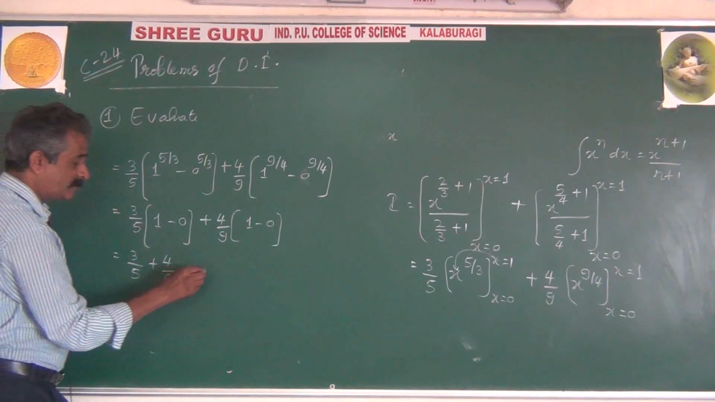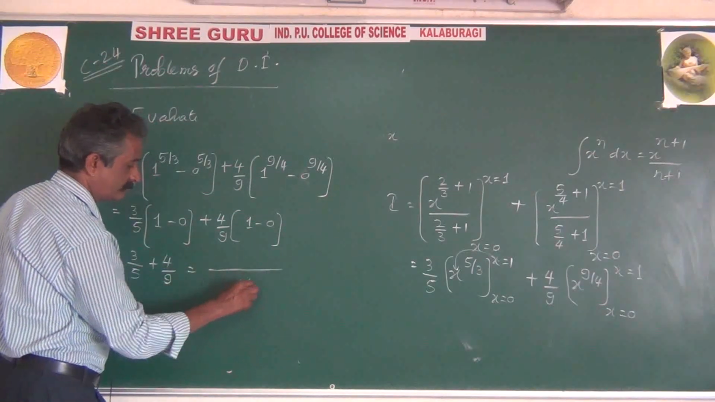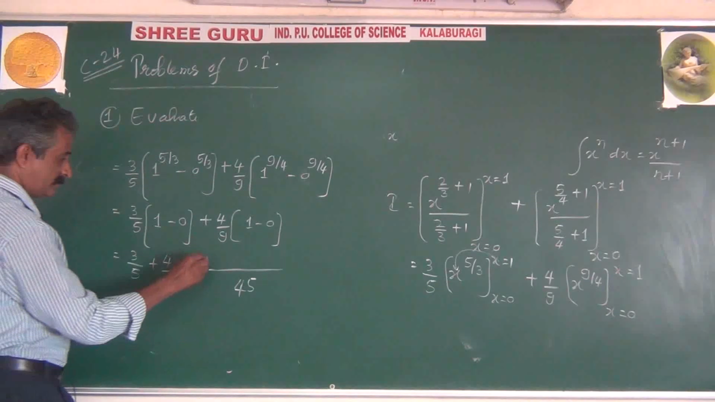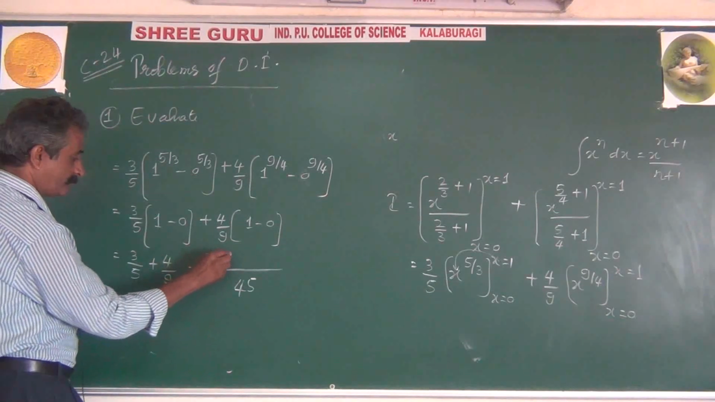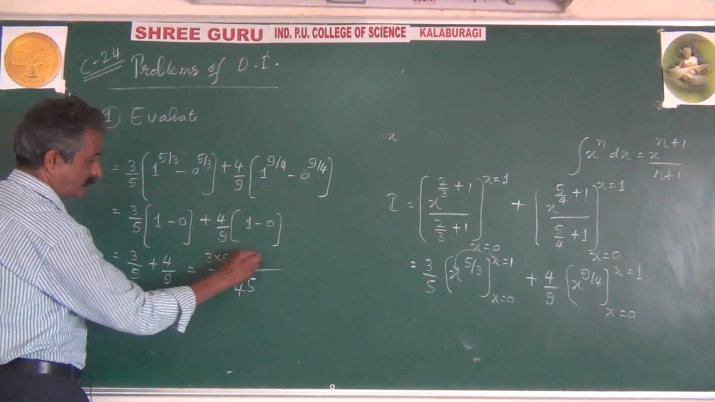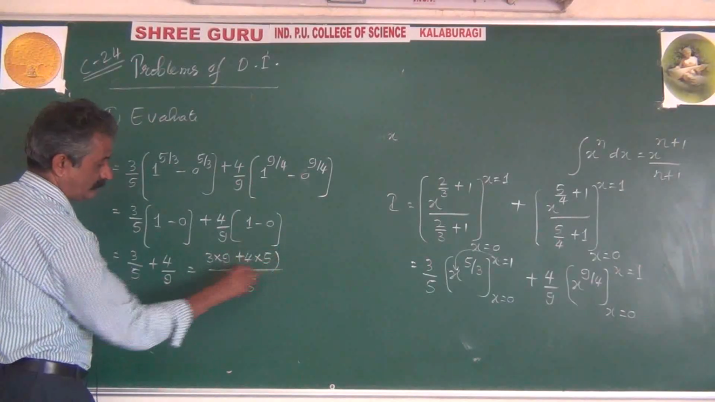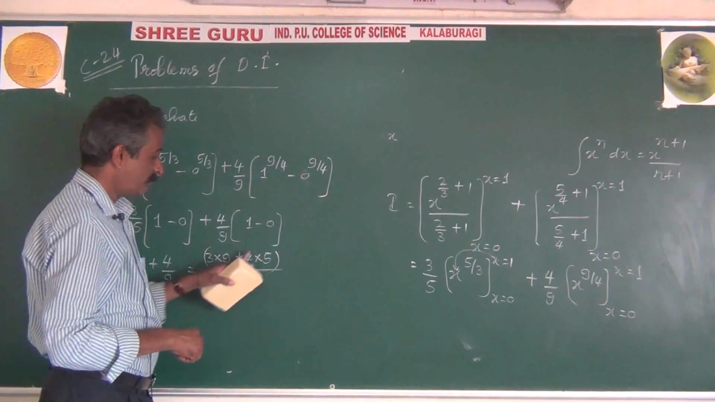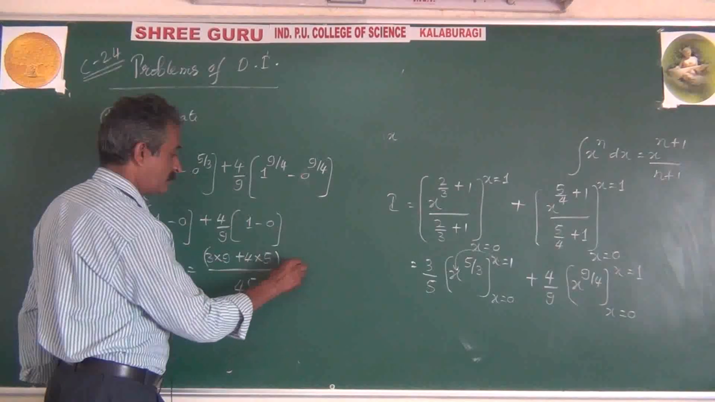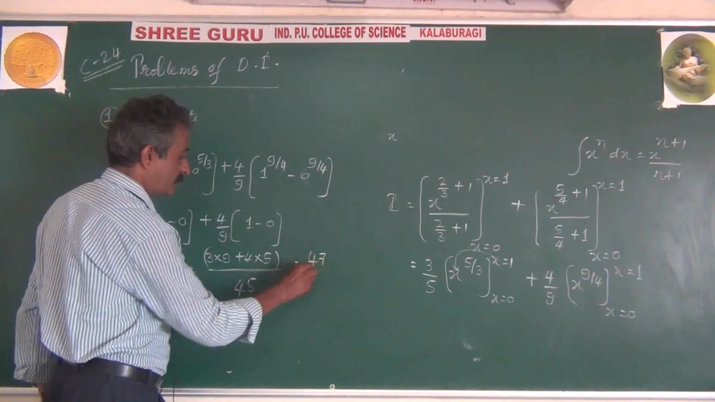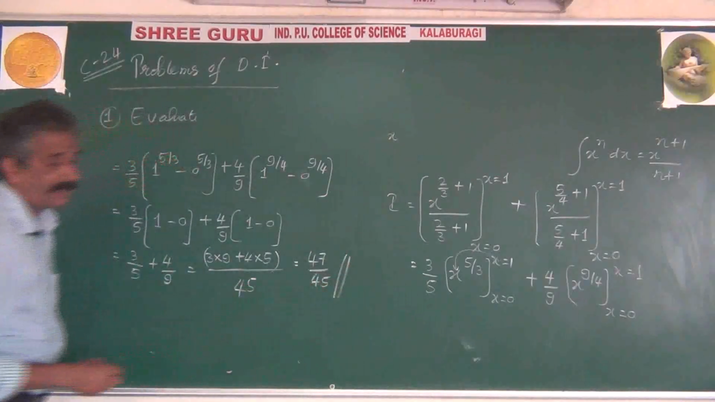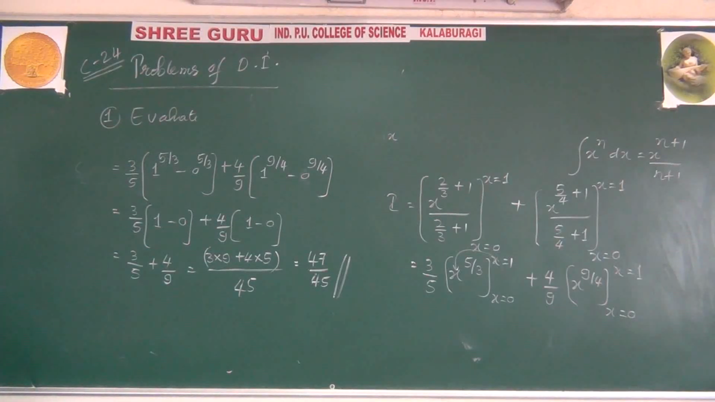LCM of 9 and 5 is 45. Here into 9, here into 5. So 3 into 9 plus 4 into 5. 3 into 9, 27. 4 into 5, 20. Total 47 by 45. That's the final simplified answer.